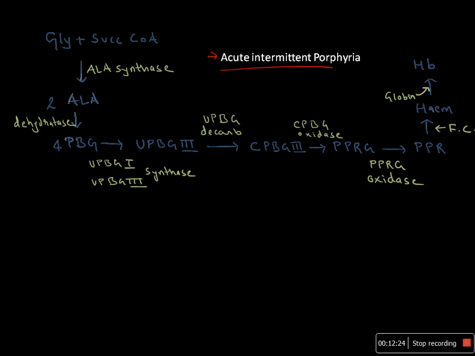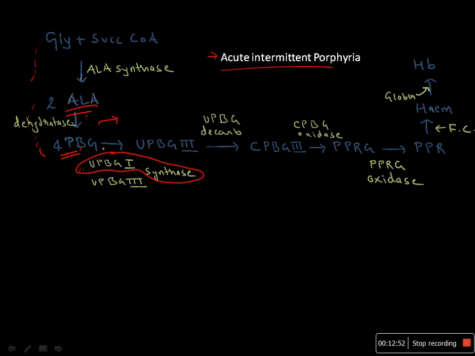So this was the overview, and the main enzyme deficiency is of this enzyme, uroporphobilinogen 1 synthase. Since this enzyme is deficient, the precursors, the products prior to this enzyme, would be accumulated. So this would accumulate in the blood, and finally that would be thrown out into the urine, and the color of the urine may change.